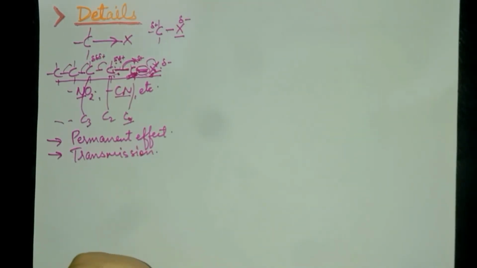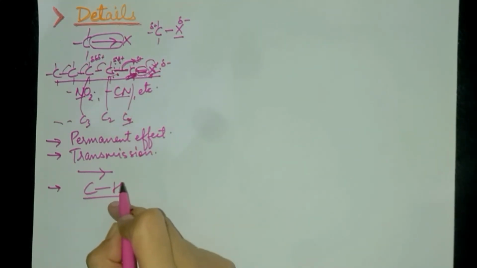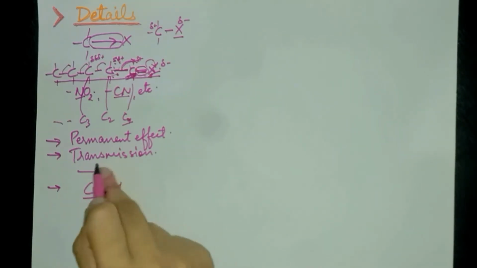This effect is represented by an arrow, as you can see here. This shows the inductive effect. This is the way to represent the inductive effect. The carbon hydrogen bond is used as a standard for comparing the tendency of electron attraction and repulsion. So how do we say that electrons are attracted or repelled? For that we take the carbon hydrogen bond as the standard. We compare all the atoms or bonds in the molecule with respect to this carbon hydrogen bond.